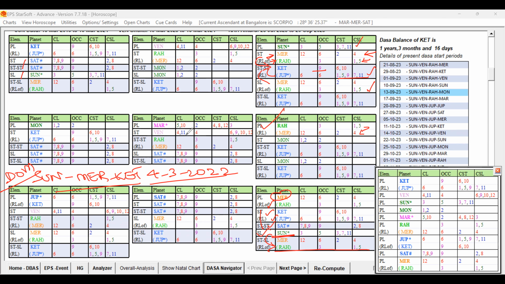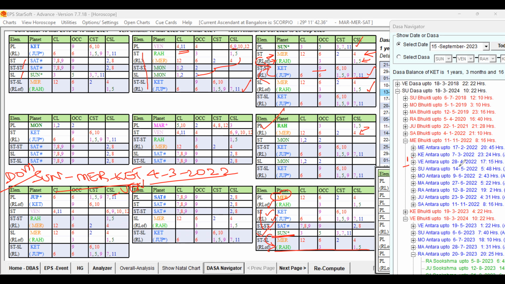For example, in the third or fourth month of that Venus Antra in 2022, as per the boy's chart, conception would have been supported for the wife. If you calculate nine months from this, 4, 5, 6, 7, 8, 9, 10, 11, 12, then by the 22 December 2022, the nine months are completed.